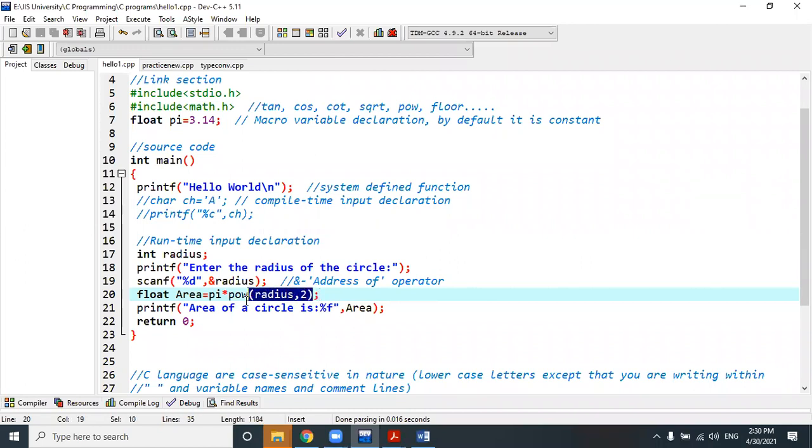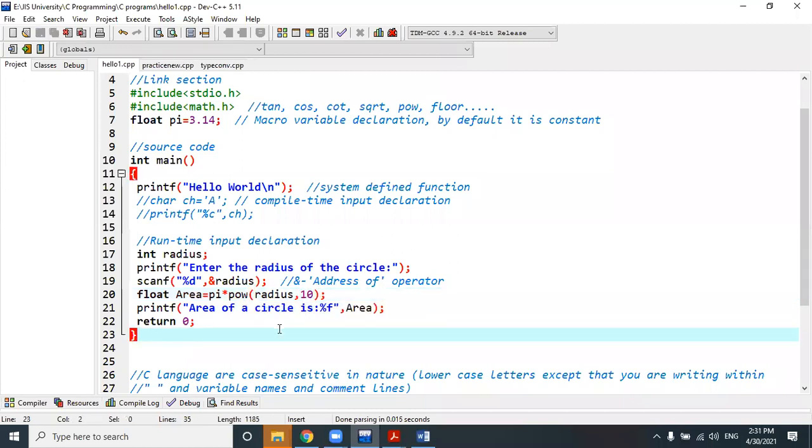Why we require this kind of pow function? Suppose এখানে ধরো 10 বার রেডিয়াস তোমাকে মাল্টিপ্লাই করতে হচ্ছে 10 times. Radius into radius into radius into radius into radius. 10 times you have to multiply. So how many times you have to write the radius? 10 times. So you can directly reduce that effort by doing this thing. Radius to the power 10. The same job it will do for you.